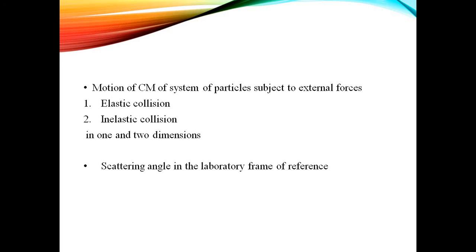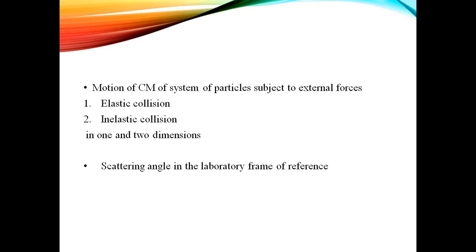So we have to discuss the collision of particles in one dimension and two dimensions. In this case, we have to find the scattering angle of the object. Scattering angle means the angle between the incident and scattered direction of the particle.